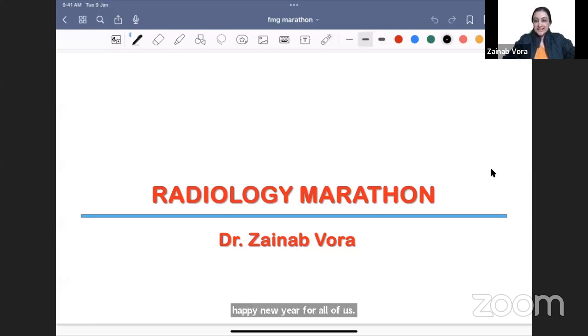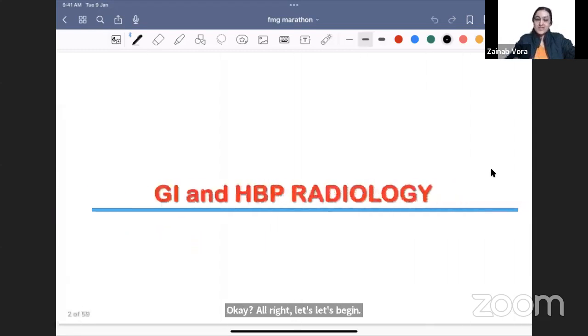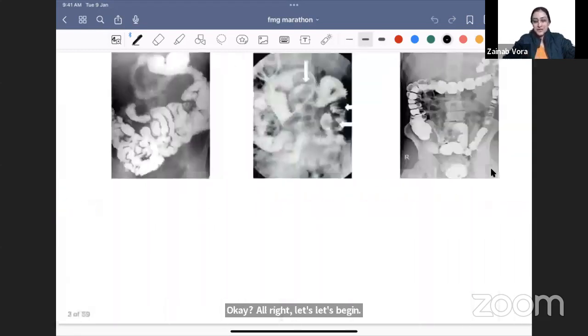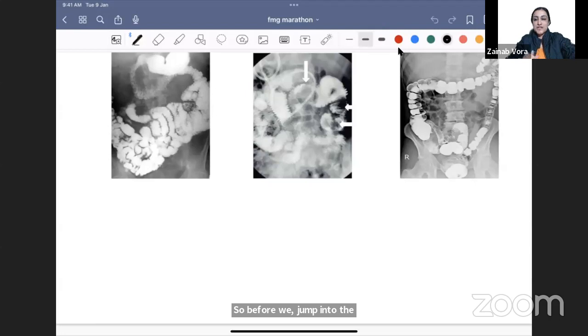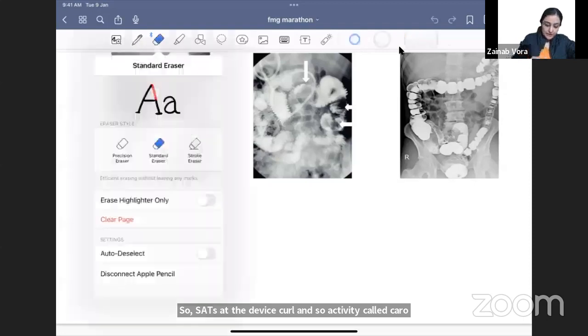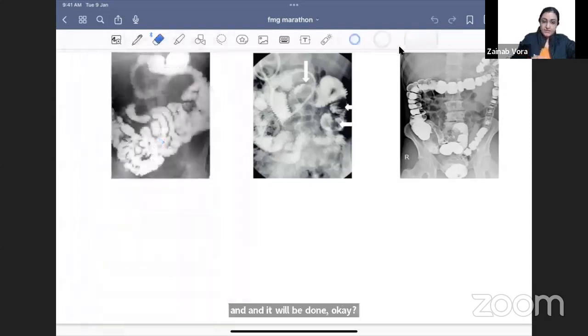Okay, all right. Let's begin with GI and hepatobiliary radiology. So before we jump into the pathologies, a few normal investigations that I want to talk about. So revise along, answer, do active recall, and then it will be done. Okay. So look here, what do you see? Yes, what is this investigation? If I ask you, the options are CT enterography, barium meal follow through, or barium enteroclysis. What do you think is this investigation here?